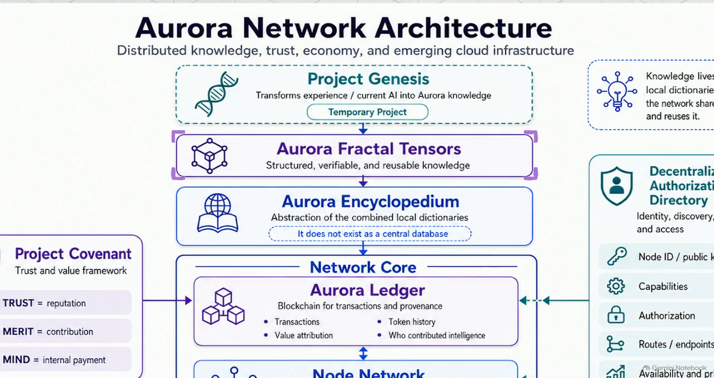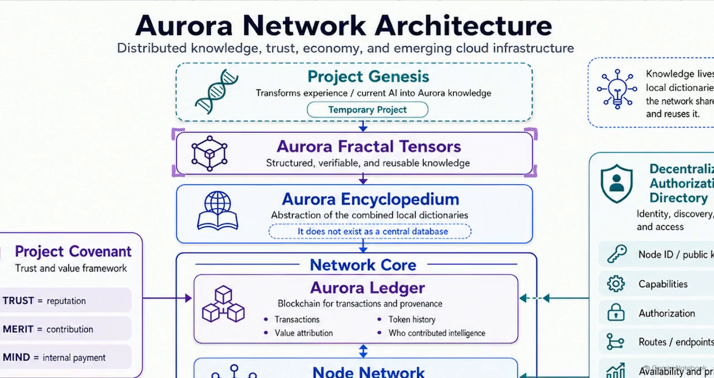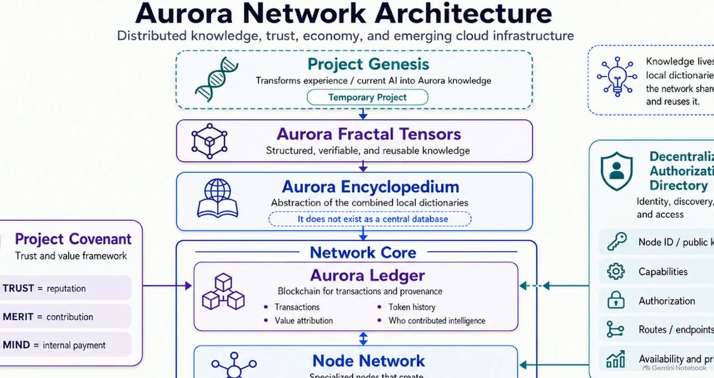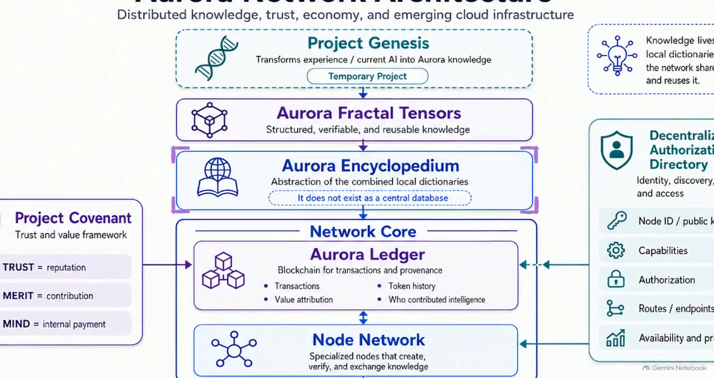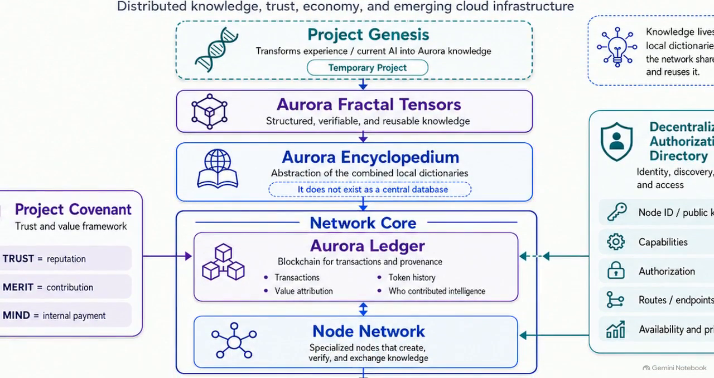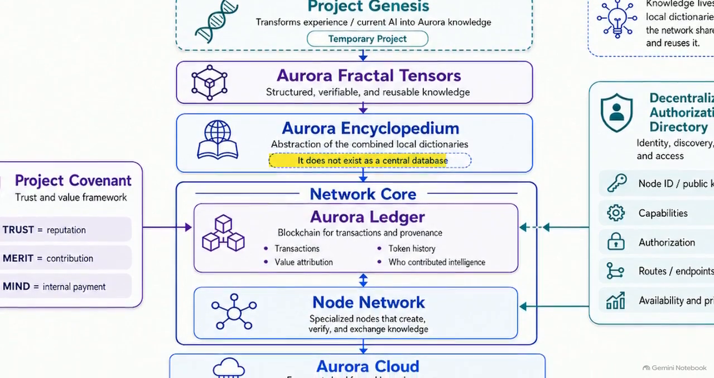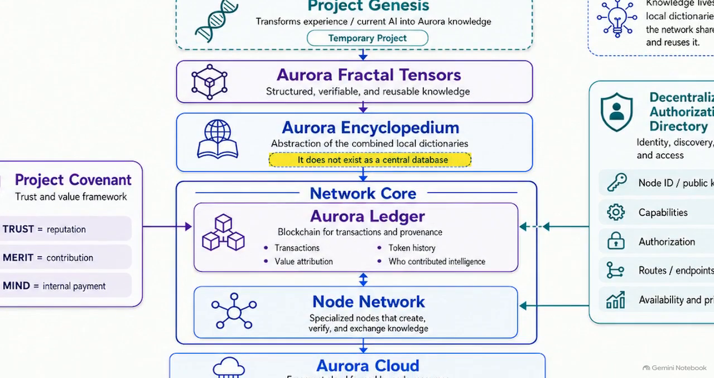Aurora solves this through fractal tensors. This layer structures local data into a format that is both verifiable by other nodes and reusable across the entire network. This structured data is then indexed in the Aurora Encyclopedium, which acts as the combined abstraction of every local dictionary on the network. It is a critical distinction that the Encyclopedium is an abstraction layer only. It explicitly does not exist as a central database, preventing the bottleneck identified earlier.